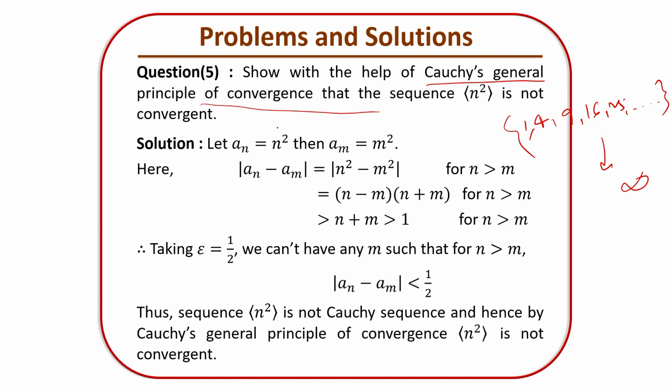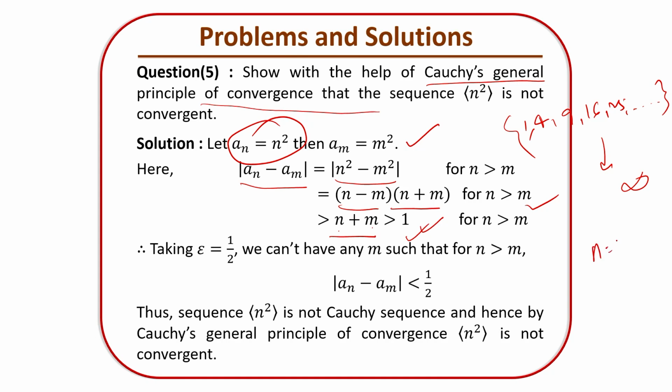So suppose a_n is given, a_n is equal to n square, then a_m is equal to m square. Now take the difference between these two. So modulus of a_n minus a_m is n square minus m square, and use this like a square minus b square. So it is (n minus m) into (n plus m), for every n greater than m. So that is greater than n plus m, right? And which is greater than 1, because n is a natural number, m is a natural number, therefore n plus m must be strictly greater than 1.